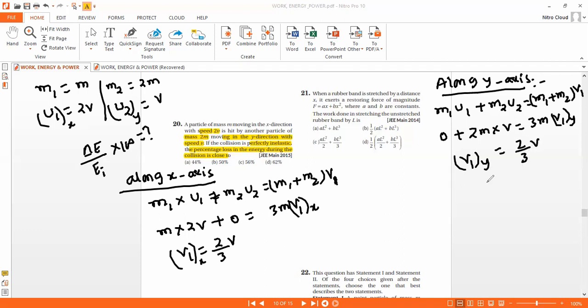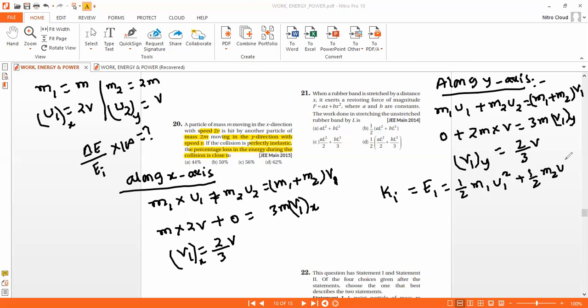The initial kinetic energy, I'll call E1, is half m1 u1 square plus half m2 u2 square.